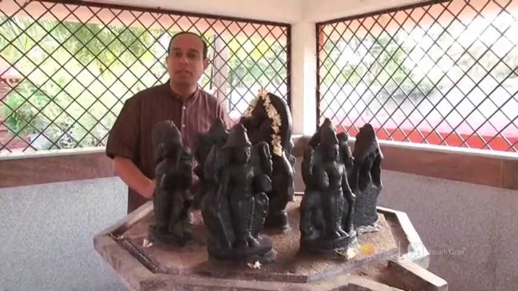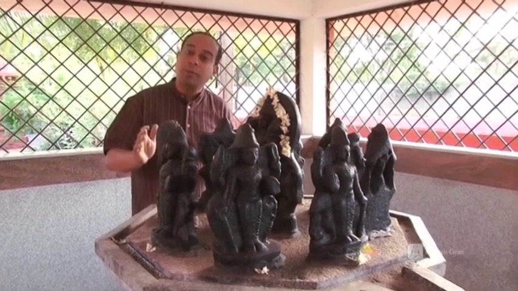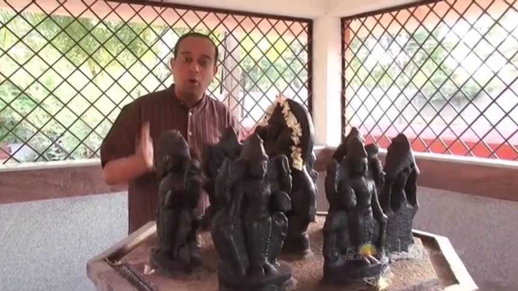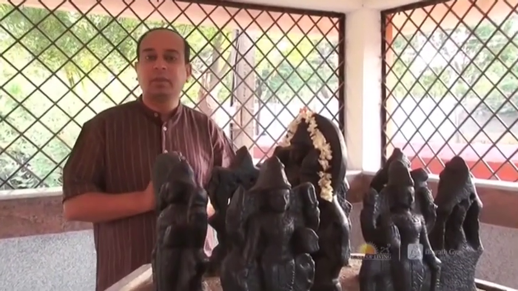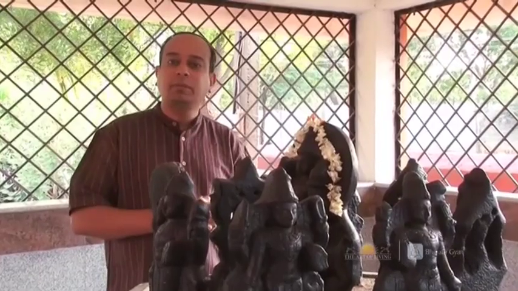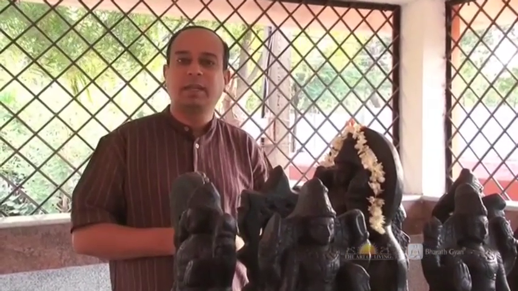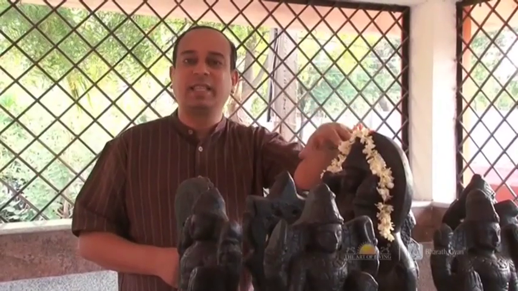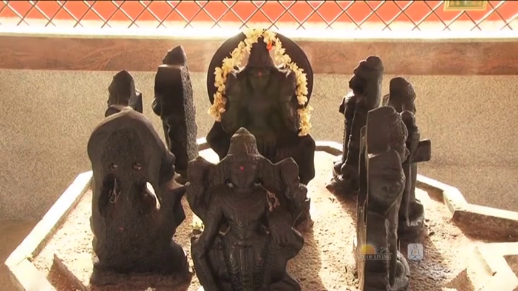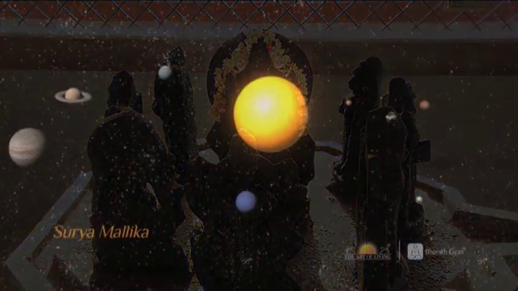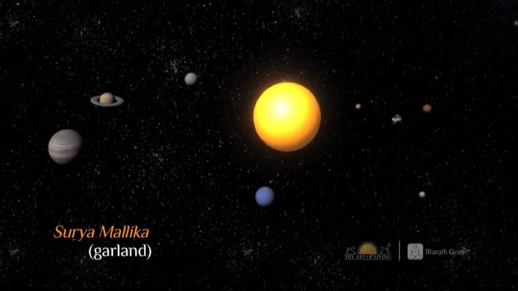This is not some knowledge that has been tucked away in some palm leaf manuscript or in some obscure document. It is there for all to see in every Navagraha shrine, in temple after temple, village after village, all over the land, that the sun is in the center. That's why the solar system is called Surya Malika. Mala means garland, and each of these planets is a garland around the sun.